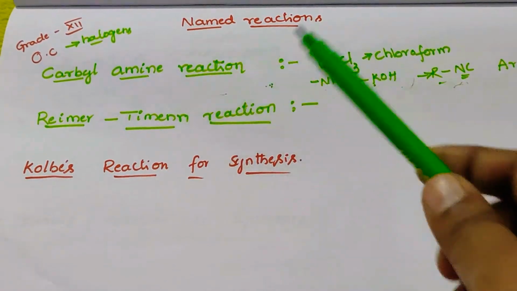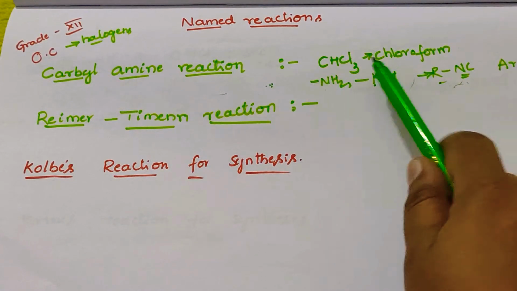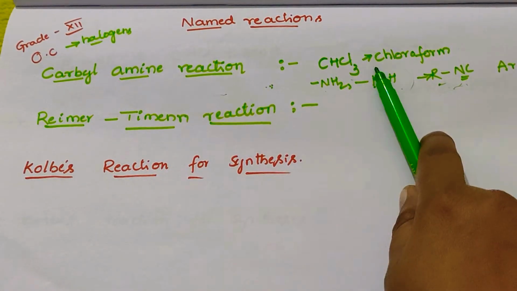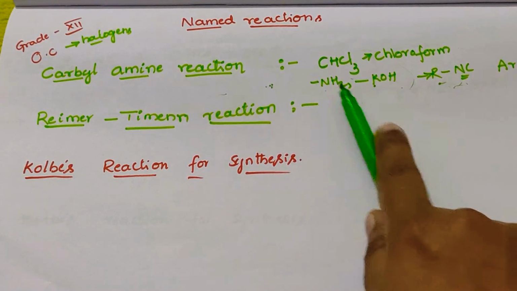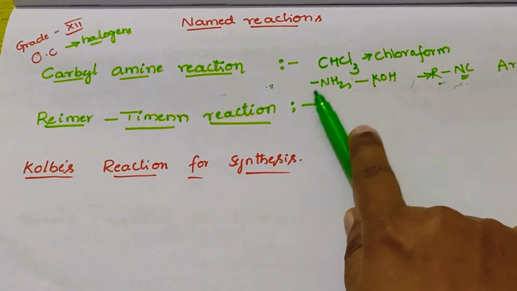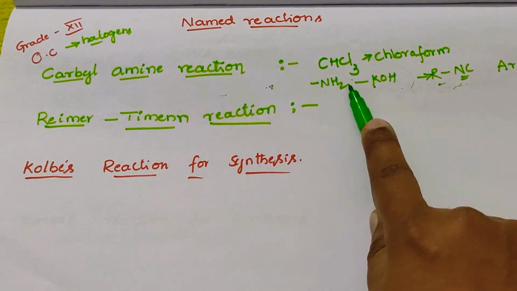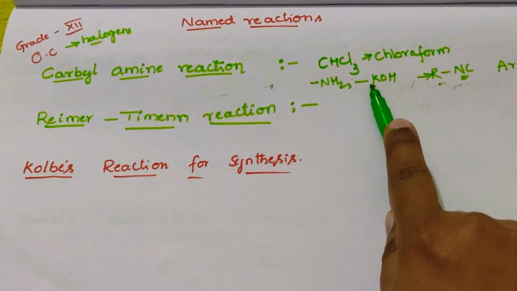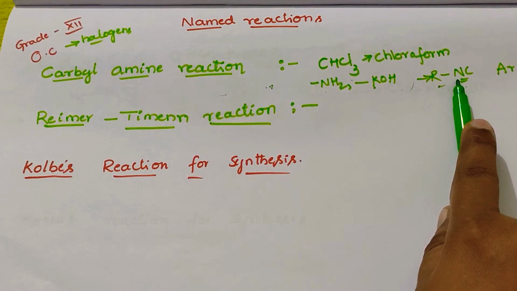In the carbylamine reaction, chloroform is warmed with a primary amine. Chloroform is written as CHCl3. The primary amine is taken from any alkyl or aliphatic or aromatic amine. If we take an aromatic amine or aliphatic amine in the presence of alcoholic KOH, it forms an isocyanide, or carbylamine, as the product.